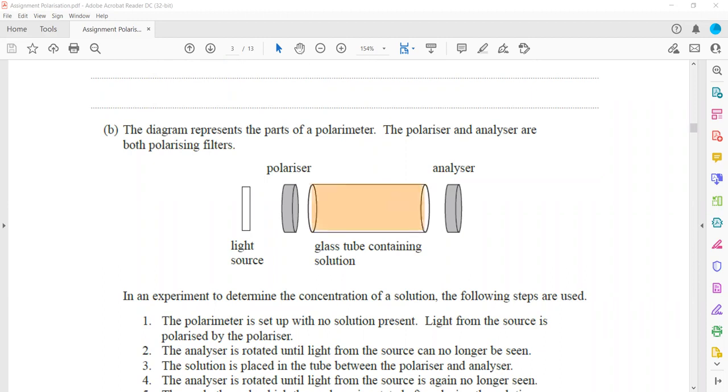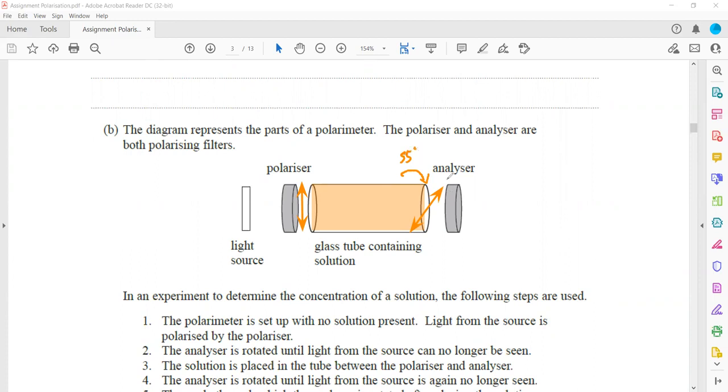So when the solution is placed, the light which is passing through the polarizing filter is polarized, but when it passes through the solution, it rotates the light. And how much is the change in angle? That is in the question, that is measured to be 55.